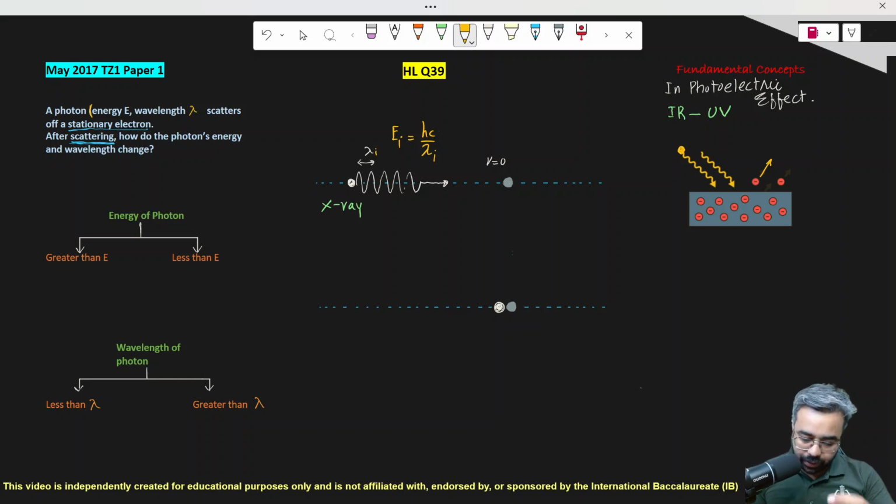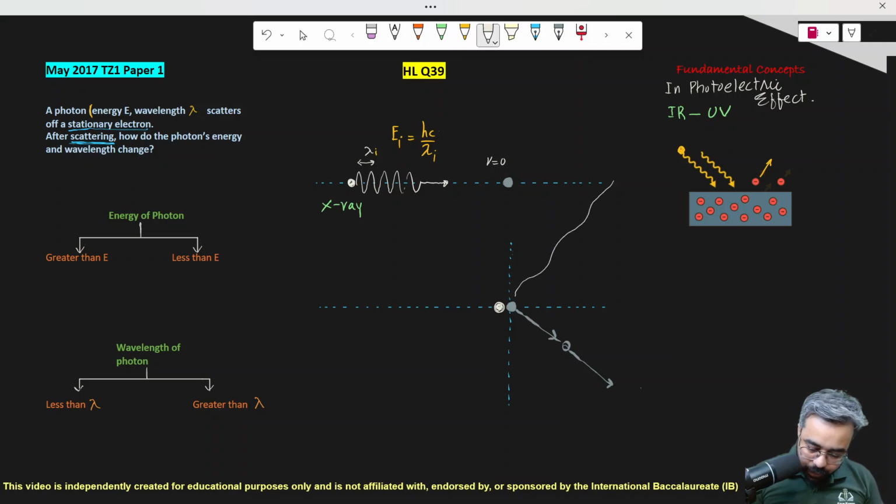When it hits the electron, as you see in the second diagram, the energy of the electron drastically increases, and the electron recoils, I mean the electron moves in some other direction, like this, according to the Compton effect experiment. Whereas the photon does not deliver 100% of its energy, unlike the photoelectric effect, it scatters. So how does it scatter? It scatters with a longer wavelength.